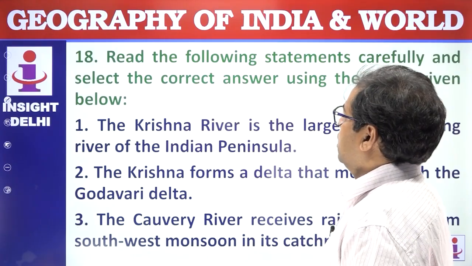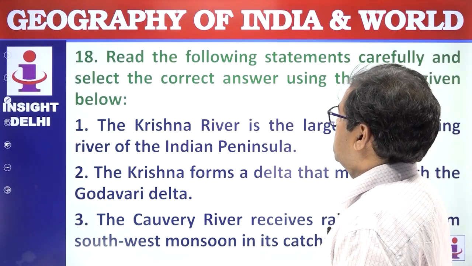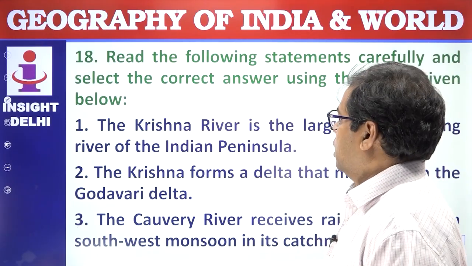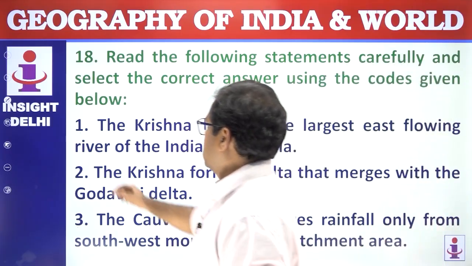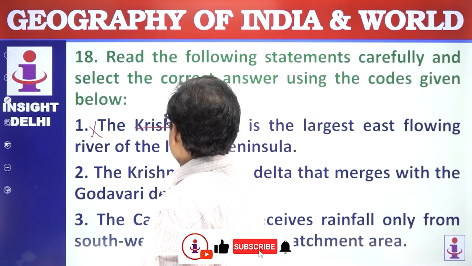Next question. Read the following statements carefully and select the correct answer using the code given below. Krishna River is the largest east flowing river of the Indian Peninsula. No, it is not Krishna, rather it is Godavari.